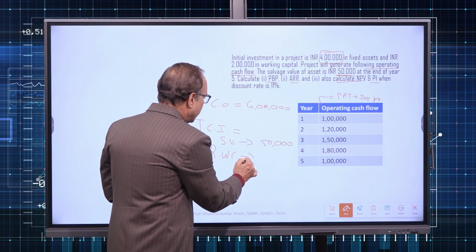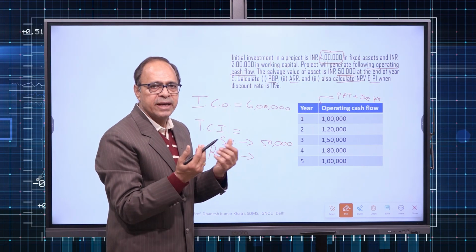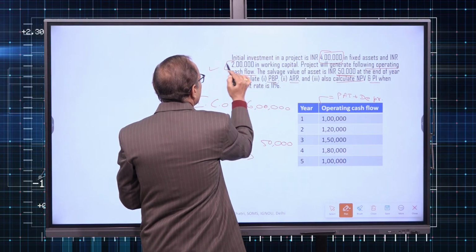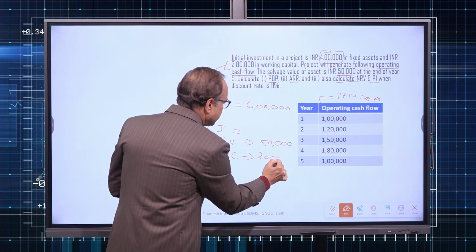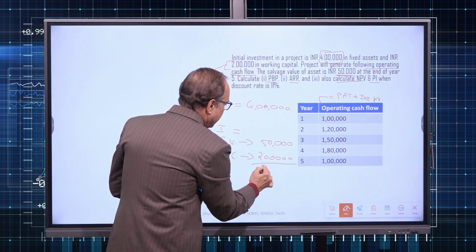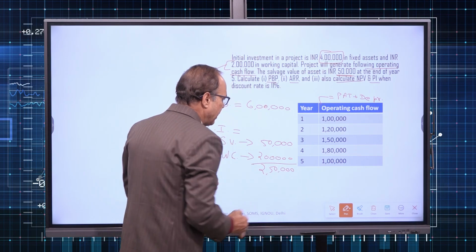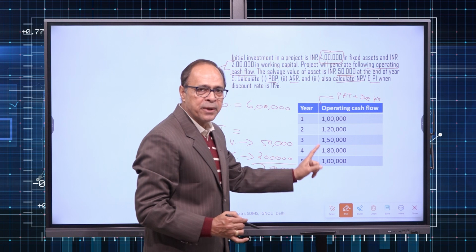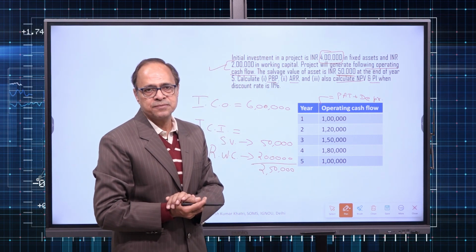That means whatever funds have been blocked in working capital will get recovered. And how much was blocked in working capital? Rupees 2 lakh. So my terminal cash inflow comprises two values, and that becomes a total of 2,50,000. To remind you, in the fifth year, apart from the 1 lakh operating cash inflow, your terminal cash inflow will be 2,50,000.